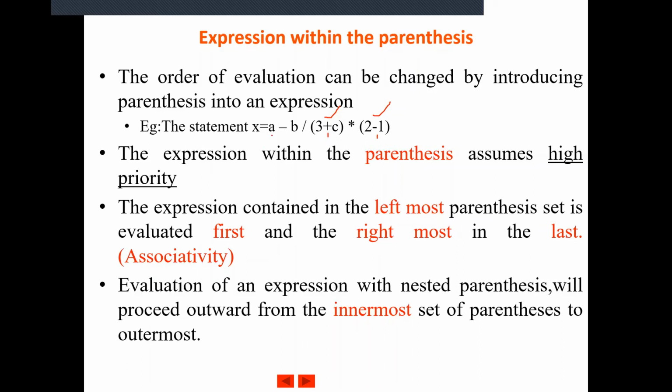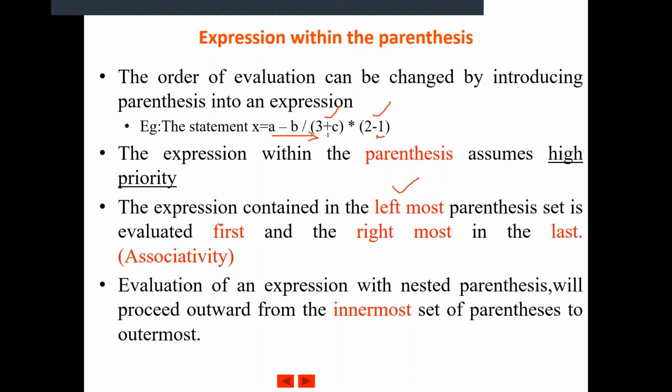When you consider left to right associativity, the expression that comes first will be evaluated first. From the expression, 3 plus c is the one coming first, so we will evaluate 3 plus c. The expression containing the leftmost parenthesis set will be evaluated first because we follow left to right associativity, and then the rightmost. After evaluating this expression, as we move from left to right, we will encounter the next parenthesis and then it will be evaluated.